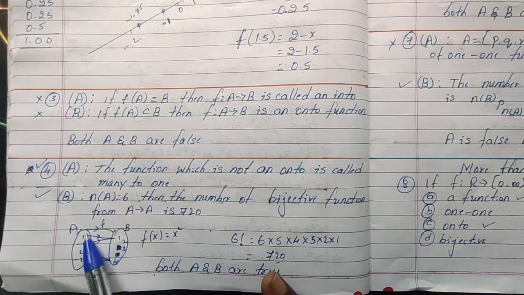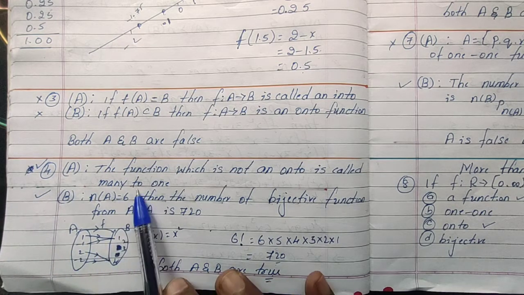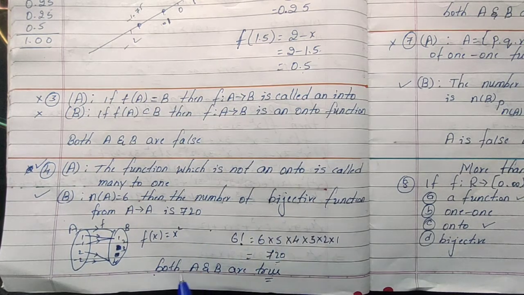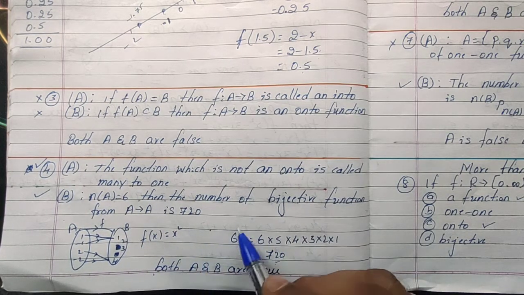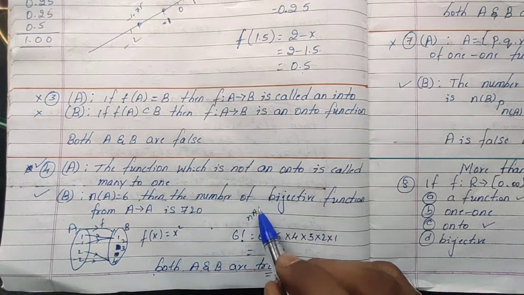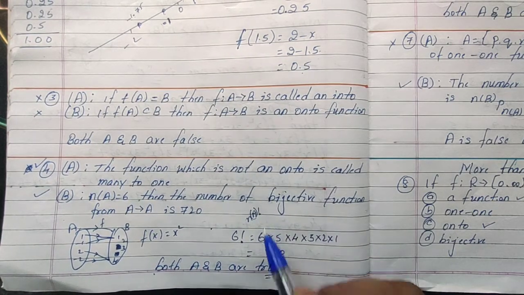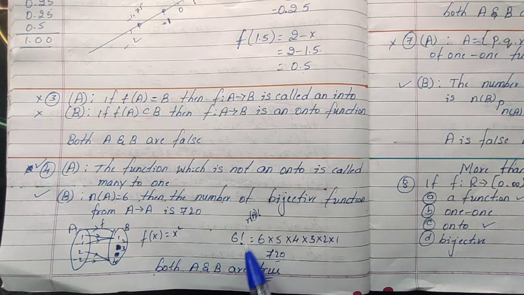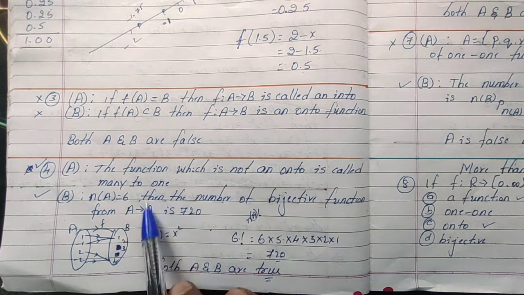This is a function because all the elements have images, and since it is not onto, it is a many to one function, so it is a true statement. Statement B: n(A), the number of bijective functions from A to A, the formula is n(A) factorial. So we need to find the factorial value. A has 6 elements, so 6 factorial: 6 × 5 × 4 × 3 × 2 × 1 is 720. Both statements are true.